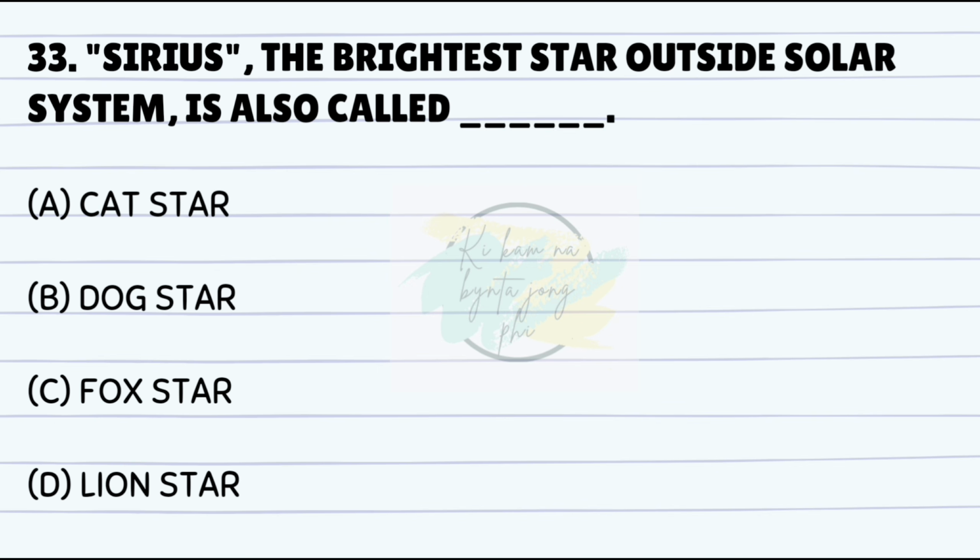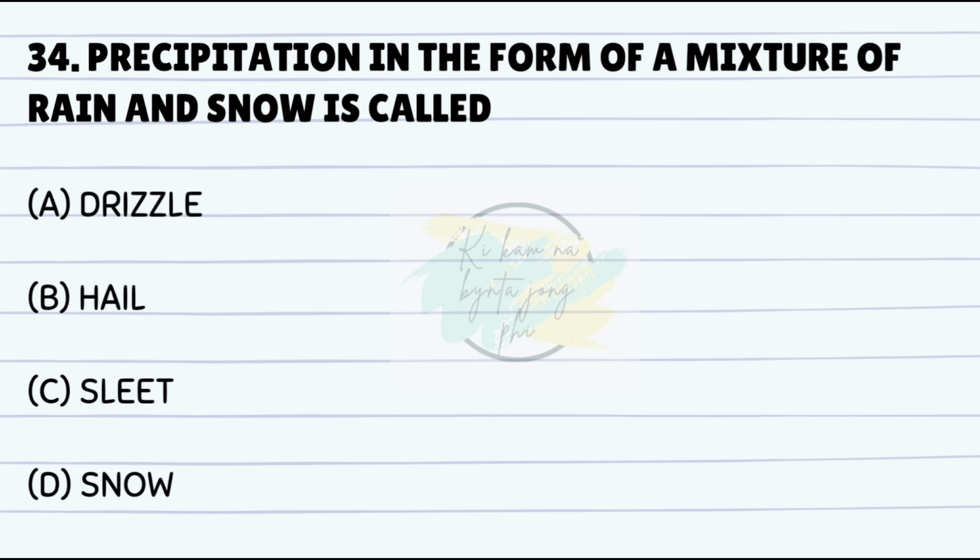Sirius, the brightest star outside solar system, is also called dash. Answer is B. Dog star. Precipitation in the form of a mixture of rain and snow is called. Answer is C. Sleet.